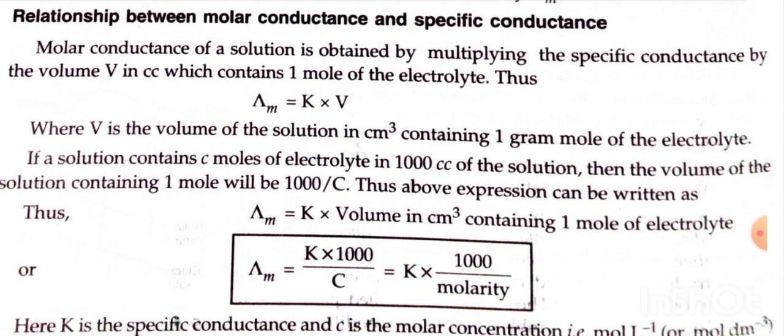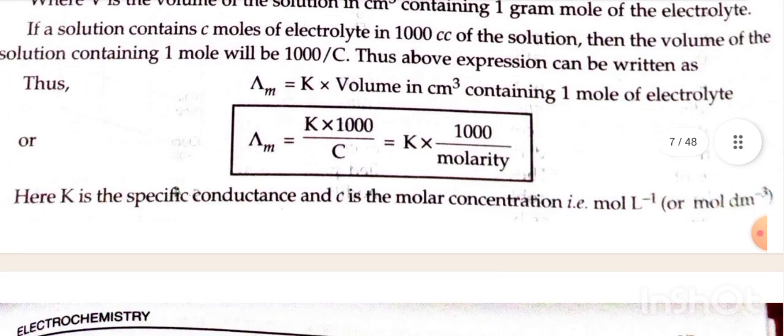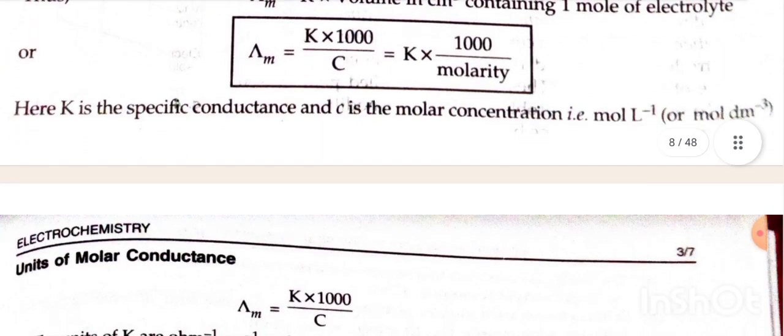If a solution contains C moles of electrolyte in 1000 cc of the solution, then the volume of the solution containing 1 mole will be 1000 by C. Thus, the above equation may be written as lambda m is equal to K into V in centimeter cube containing 1 mole of electrolyte, or lambda m is equal to K into 1000 divided by C, equal to K into 1000 by molarity. Here K is the specific conductance and C is the molar concentration. It means mole liter inverse or mole decimeter inverse.